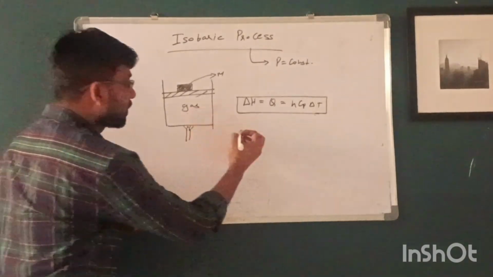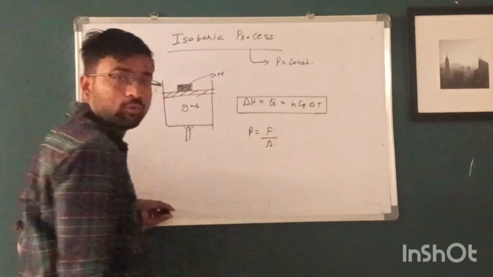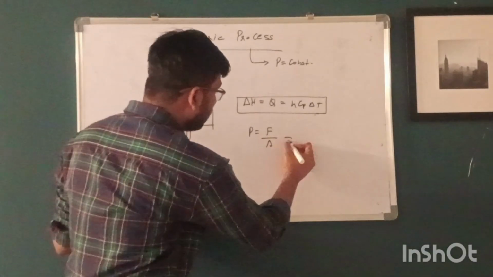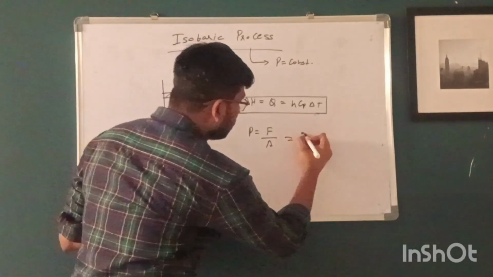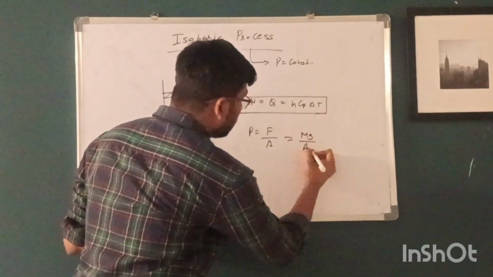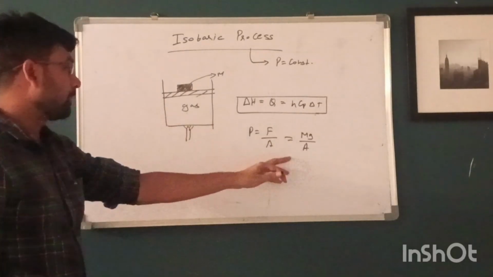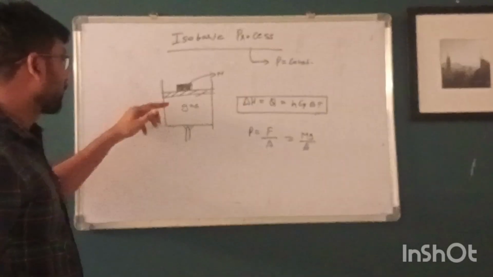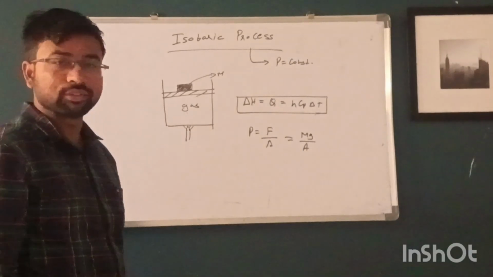And what is pressure here? Pressure is normal force upon area. And what is the force applied on the gas? Which is equal to mg upon A. A is the area of cross section of this piston and m is the mass placed on this piston. So this is all about the isobaric process.